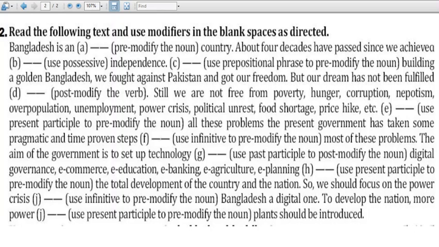Still we are not free from poverty, hunger, corruption, nepotism, overpopulation, unemployment, power crisis, political unrest, food shortage, price hike, etc. So still we are facing many problems. And use a present participle to pre-modify the noun. Dash all these problems, the present government has taken some pragmatic and time-proven steps. Dash most of these problems. So here, first you have to put